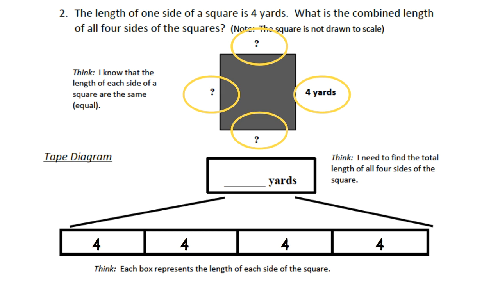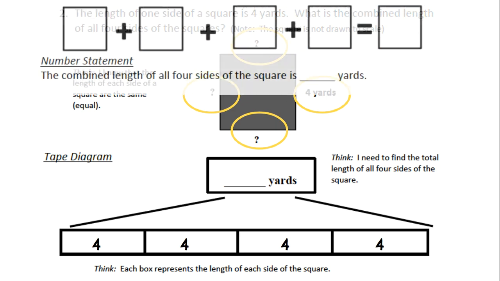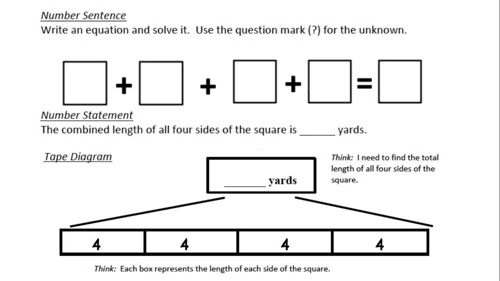Combined meaning total, all together. So repeated addition, we're now experts at. 4 plus 4 plus 4 plus 4. So in the workspace that they have for you, we're going to add up our sides. 4 fours is the same as adding 4 plus 4 is 8. 4 plus 4 is 8. 8 plus 8 is, if you said it, 16. You are correct. The answer here is 16 yards.